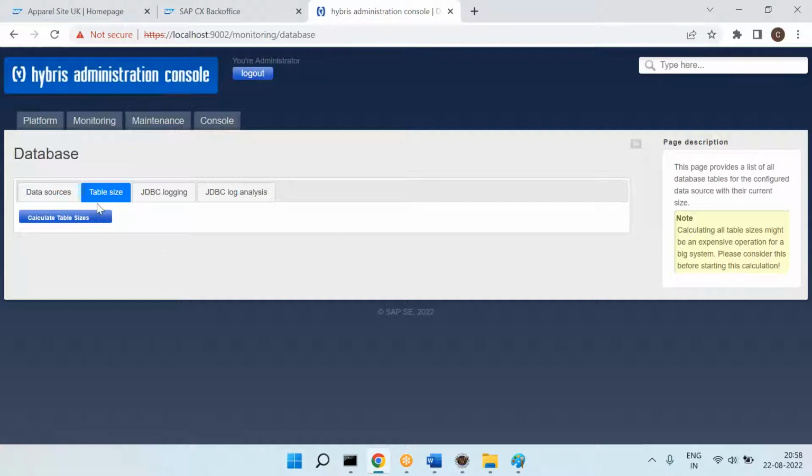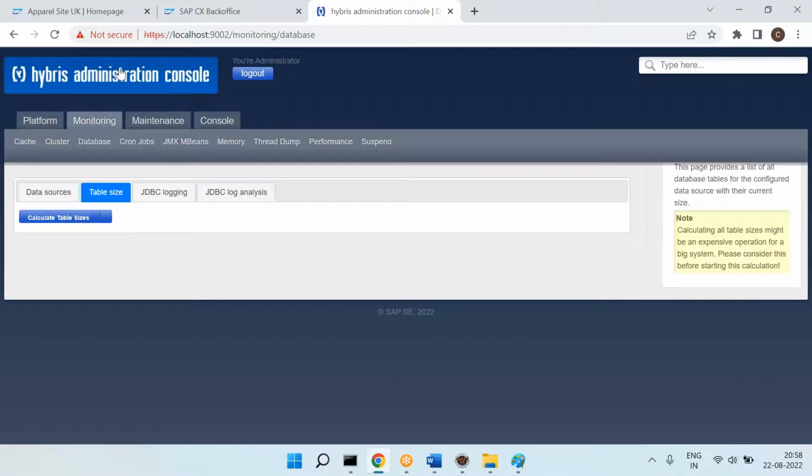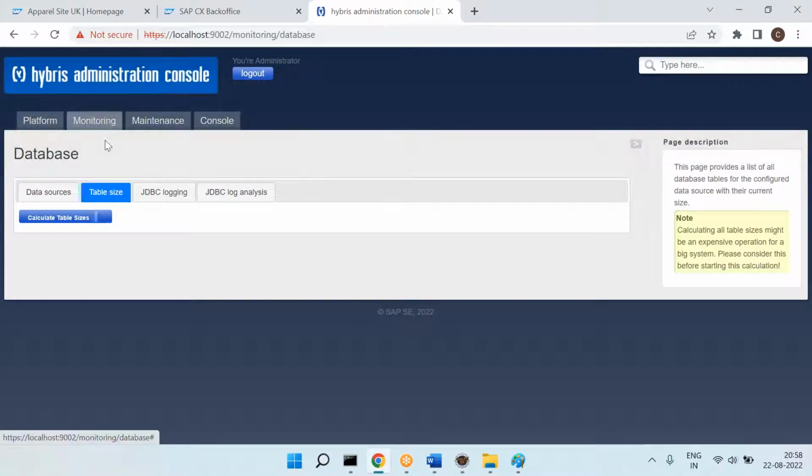So what will it give? It will give what are all the available tables, and in each table how many records are there. Whatever I am doing right now, it will tell you that. That's why I said calculate table sizes. Calculate table sizes means it will tell what are all the available tables, and in each table how many records are there.